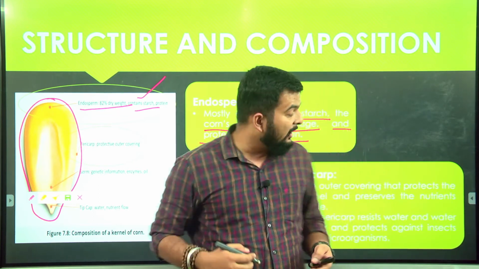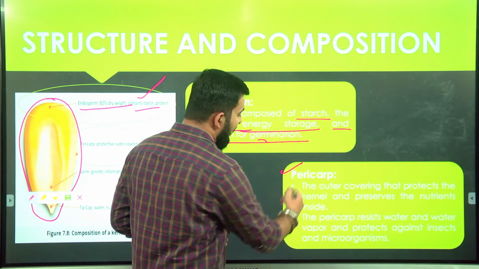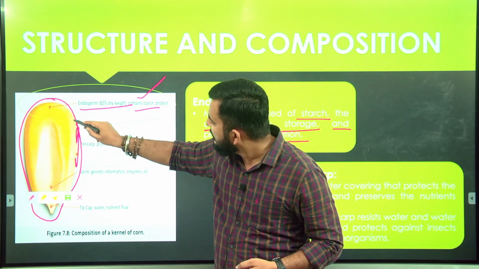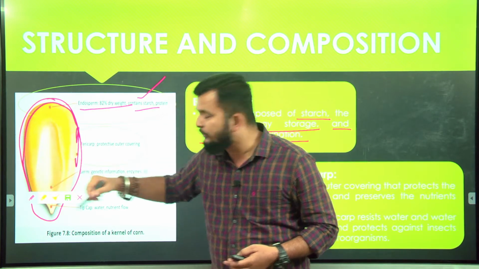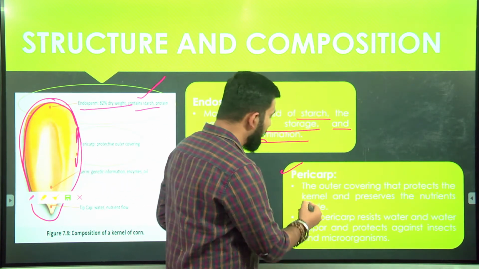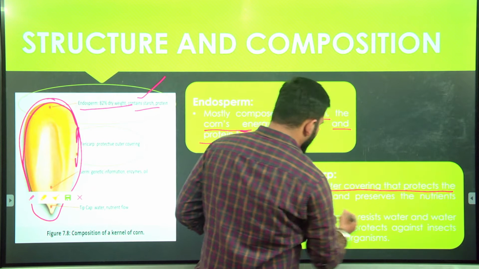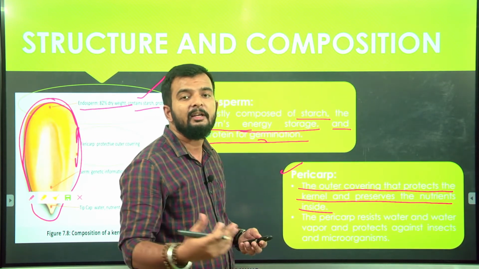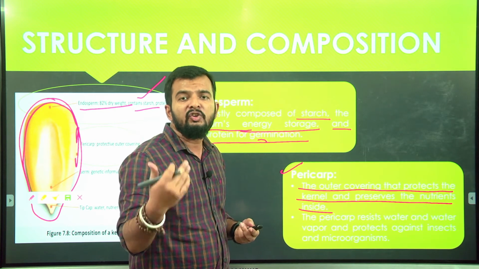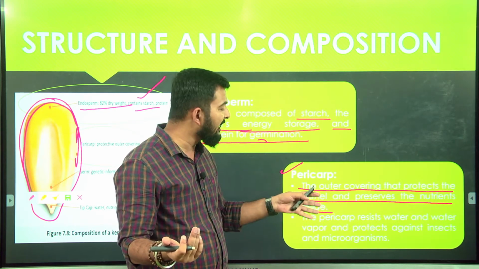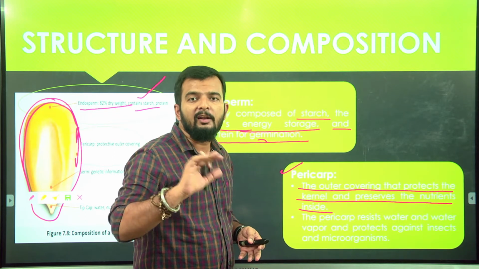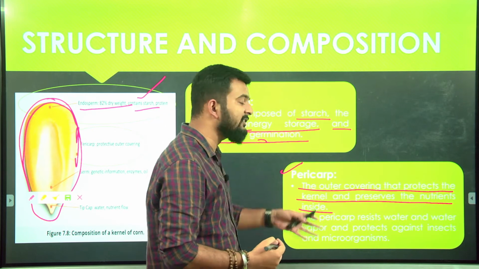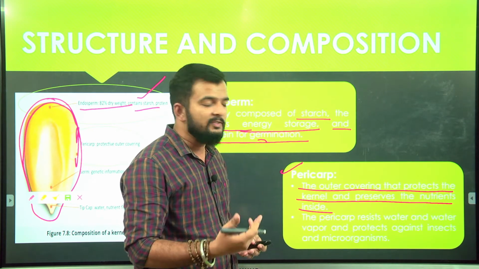Okay, next we'll see here is the pericarp. The pericarp here is the outermost covering, this one. The outermost covering of the corn grain is your pericarp, the outer covering that protects the kernel and preserves the nutrients inside. It also prevents attack from pests and insects. The pericarp is a sort of hard shell or covering over the corn grain, so it protects all the nutrients inside.